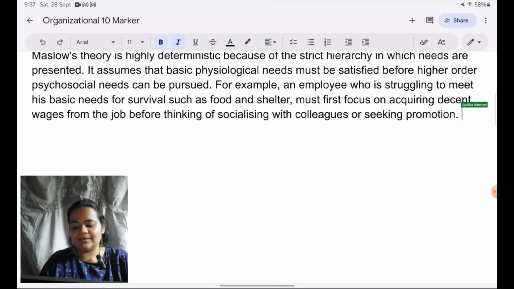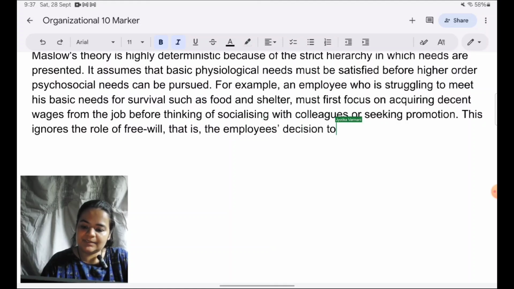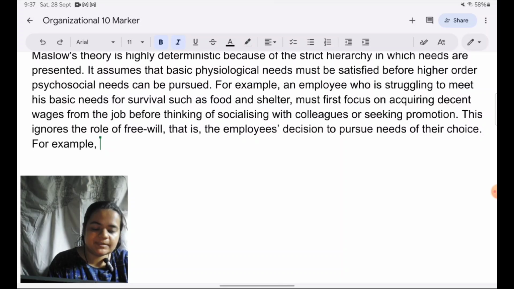Okay, so I will say this ignores the role of free will. That is, the employee's decision to pursue needs of their choice. For example, examples are a really good way of clarifying your points. Like I told you, makes it relevant to the workplace also. It's the best way of explaining something. So always make a habit of including a lot of examples to be very, very clear about what you're talking.